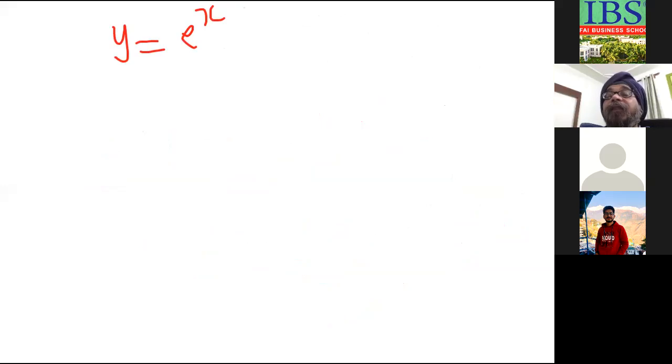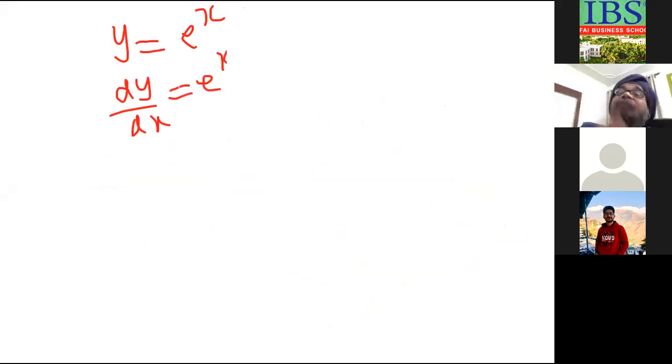Okay. Now, the differential of e to the power x is e to the power x only. Okay, e is the exponential function. You know what is e? It is Napier's constant.